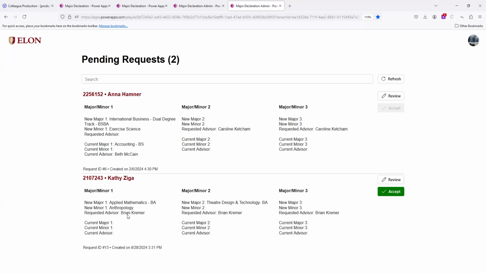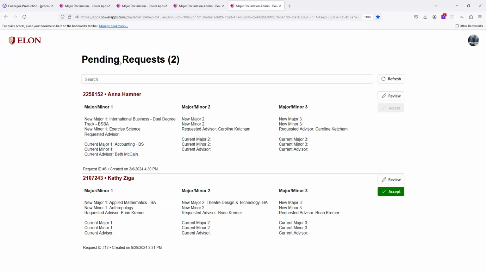And if you have already keyed this into Colleague, you can simply click accept here and move quickly through the process. If not, though, you will need to click in review. In the review screen, you will have access to select the advisor that you would like to assign to that particular individual. Make sure you're typing in the advisor's name. Their user ID and email will not show up, so it does have to be whoever the advisor might be, such as Sam Smith.